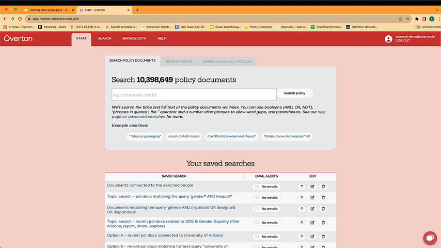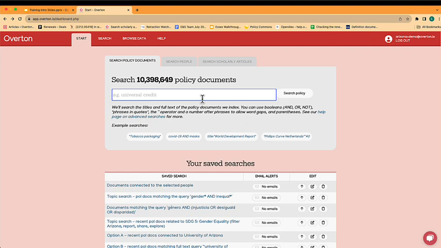Now we've gone through the data that Overton contains and a little bit of an introduction, we're going to demonstrate how to actually search it. So we're going to go through the 3 different tabs in Overton. So we've got Search Policy Documents, Search People, and Search Scholarly Articles. So you can search Overton in exactly the same way you would search an academic database.